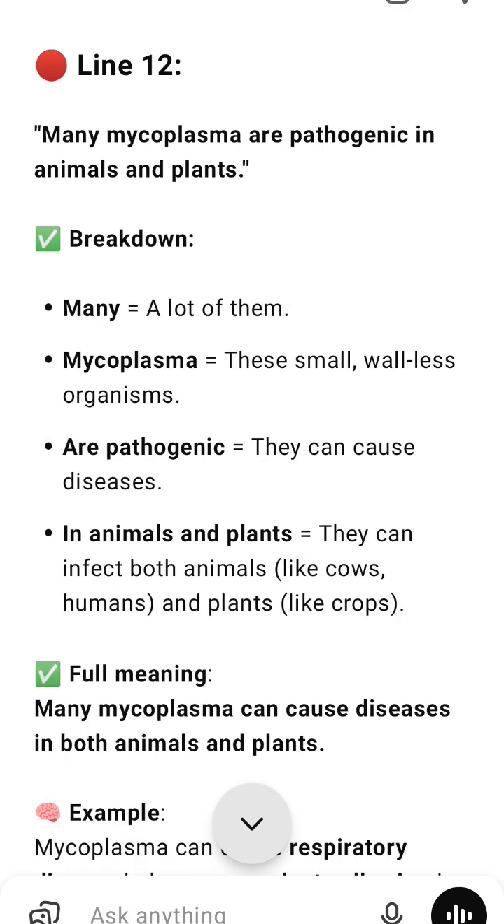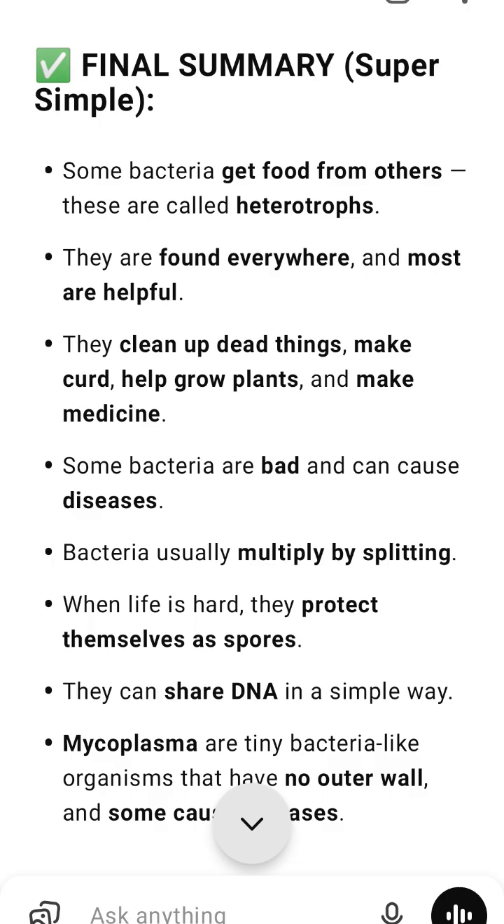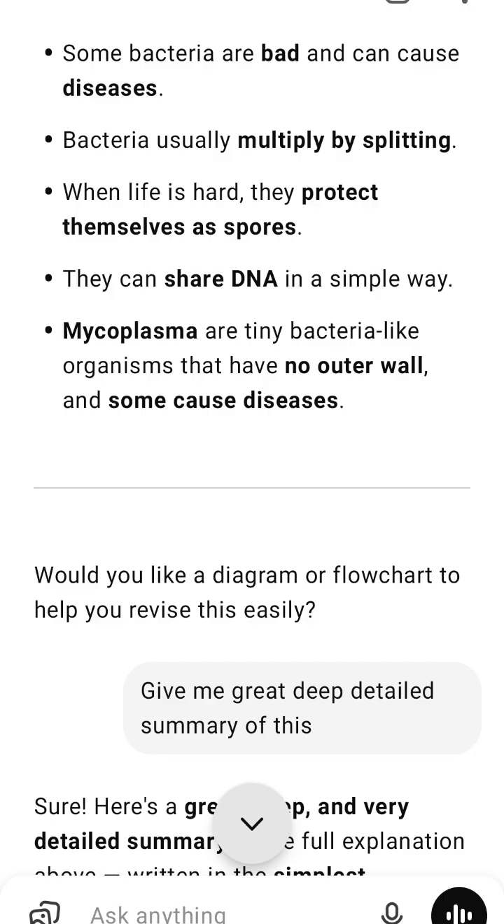Examples of diseases caused by bacteria. Cholera causes severe diarrhea, spread through dirty water. Typhoid affects the stomach, also spreads through unsafe water. Tetanus causes painful muscle stiffness, enters through dirty wounds. Citrus canker damages citrus fruits like lemons and oranges.